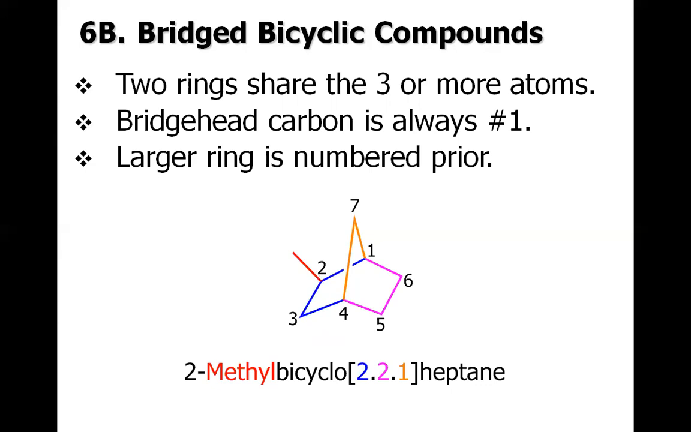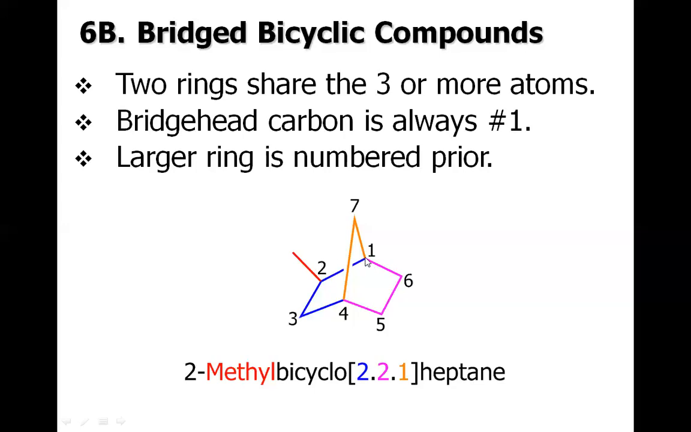But here we will have to also consider one more thing, that if you consider this ring, let me show you: 1 2 3 4 5 and 6. It's a 6-membered ring. However, if you consider this ring, 1 2 3 4 5, it's a 5-membered ring. So the larger ring is to be numbered prior to the shorter ring. So we will have to write the numbers like this: 1 2 3 4 5 6 and 7 must be written at the bridge, must be the part of the bridge. So once you have decided which ring is to be numbered prior, the other task is to consider the substituent.